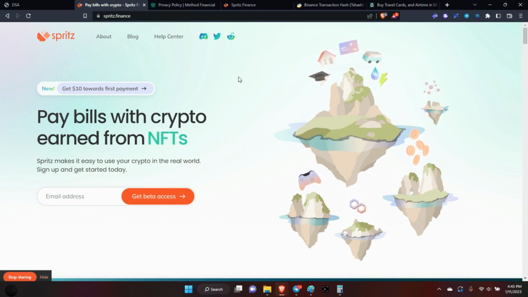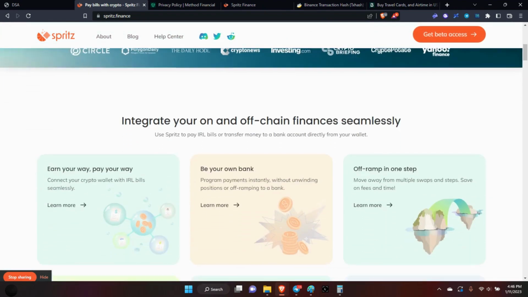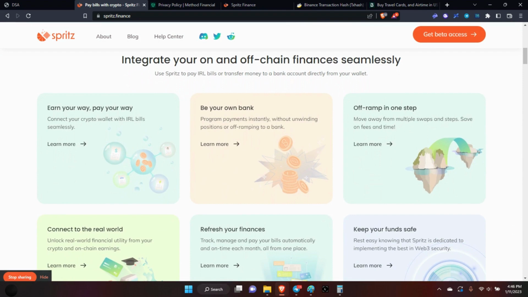So Spritz. Now you have the ability to pay your bills with your crypto. Doesn't matter where you earn it from. If you get it in your wallet, you can pay your bills. Let's discuss this. Okay. First thing, you can integrate your on and off-chain finances seamlessly. Over here, you can connect your wallet and pay your bills. Boom. You can be your own bank.